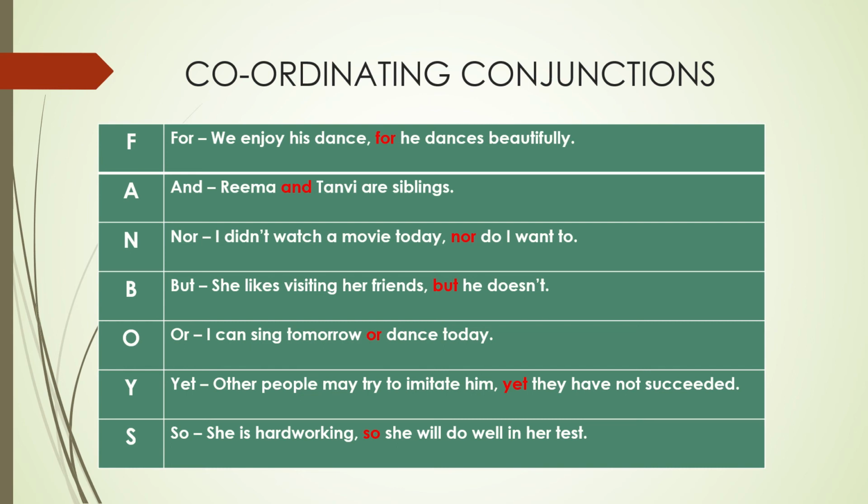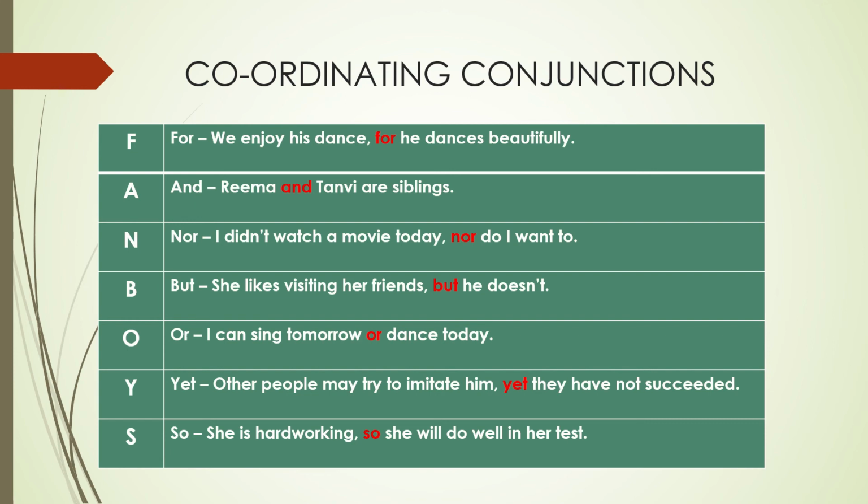I can sing tomorrow or dance today. So or here gives us a choice. Other people may try to imitate him, yet they have not succeeded. So the yet out here, children, signifies that even though they have been trying for a long time, they have not been able to become successful. So in such a place also we use our coordinating conjunction. She is hardworking, so she will do well in her test. So this is the result of the action that she is performing.